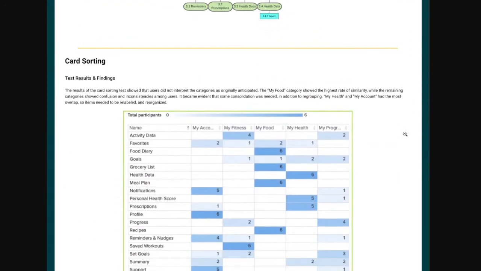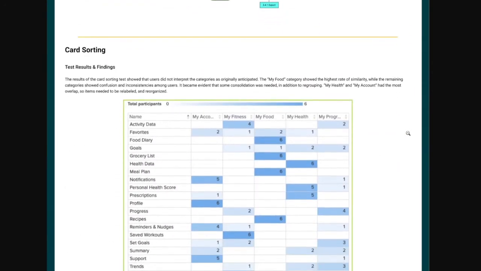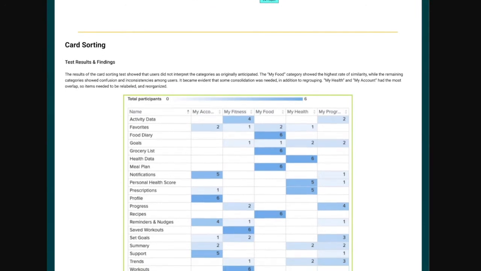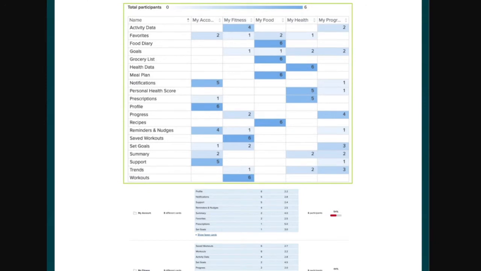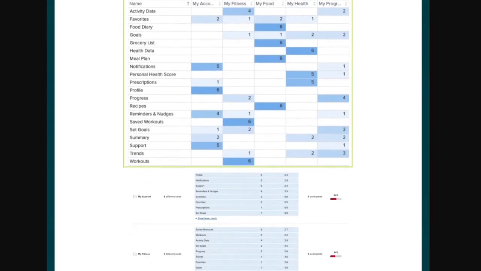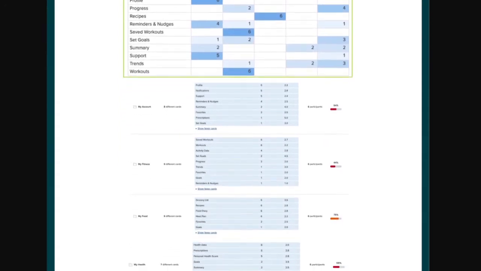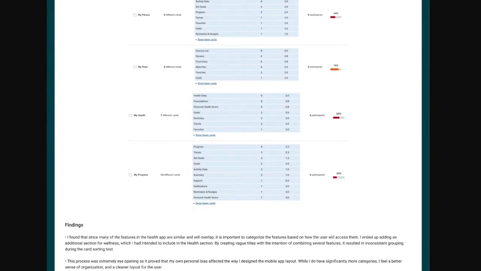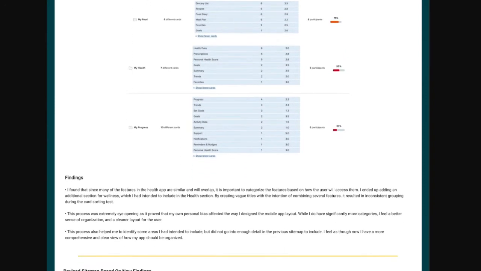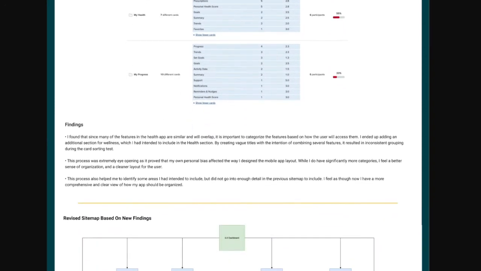My next step was to use card sorting tests to see how users interpreted categories in the existing organization. This helped me to see that regrouping and reorganization was necessary, as there were significant inconsistencies with grouping among my testers. This helped me to see that my initial design was not intuitive and that I needed to take a step back and rethink my page titles and hierarchy.